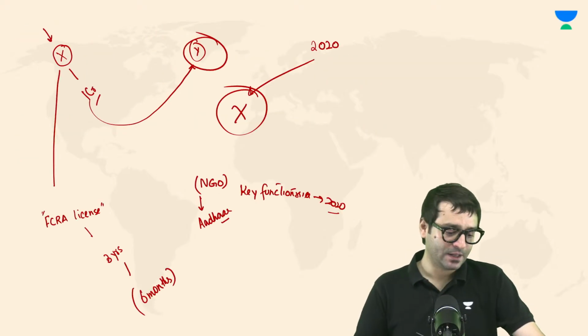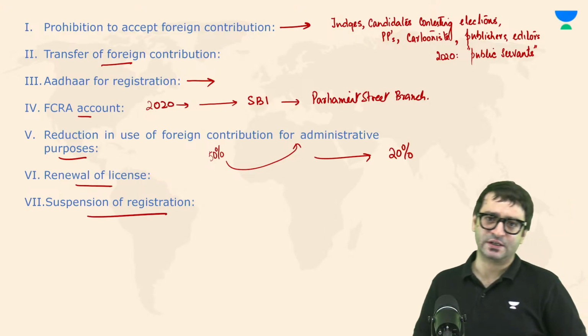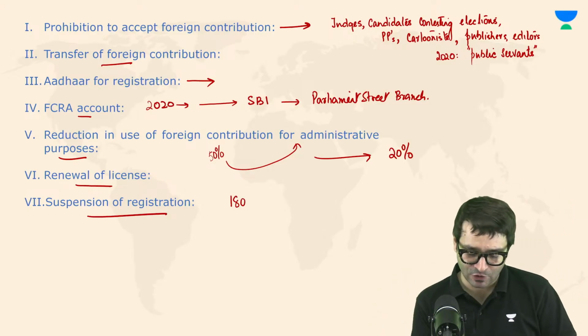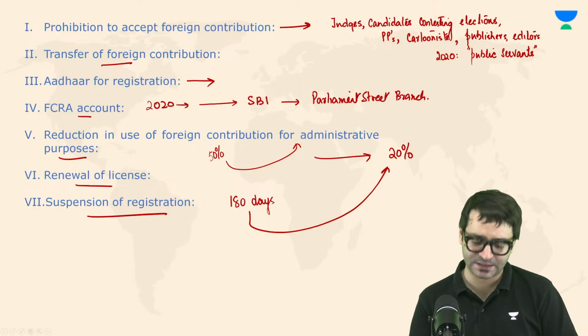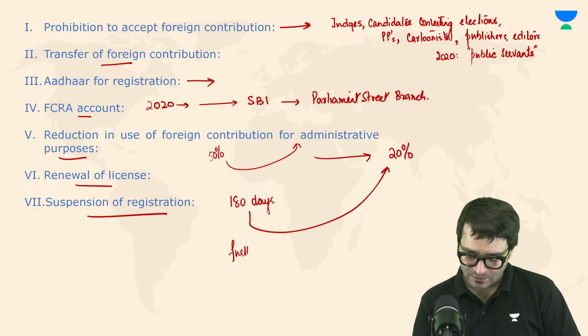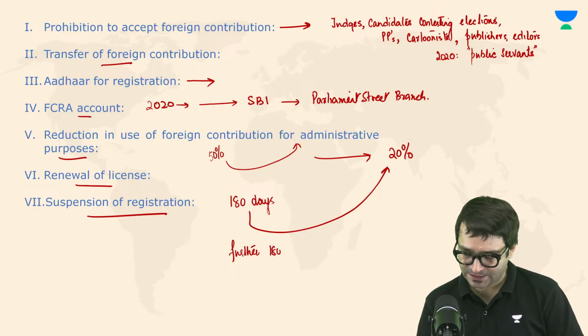And previously, your registration could have been suspended only for 180 days. But the 2020 amendment says it can be suspended for a further 180-day period as well.